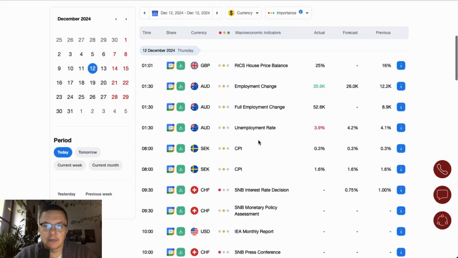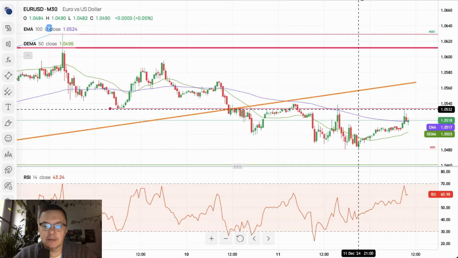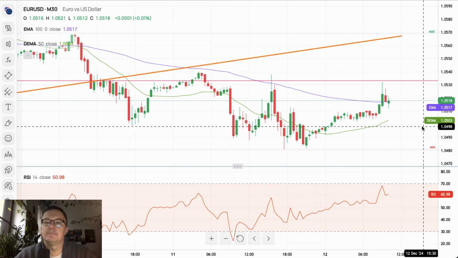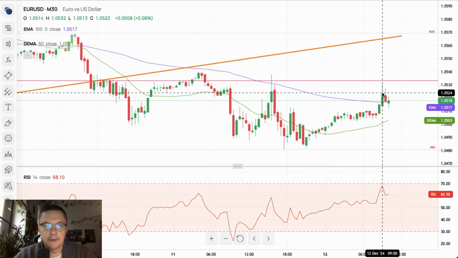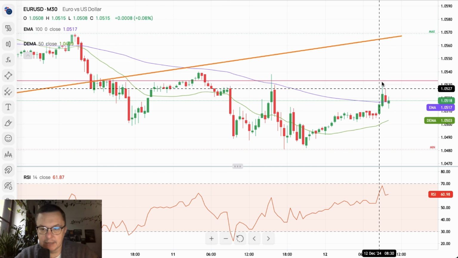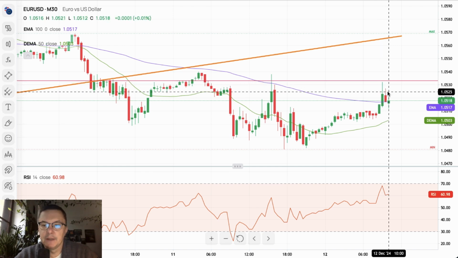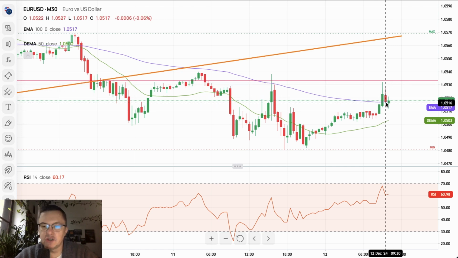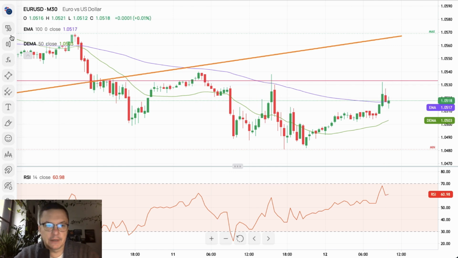We are going to take a look at the euro dollar. Lower time frame chart of the euro dollar, like 30 minutes, is showing us a very low volatility market that is approaching apparently the level of 1.0533, which is the technical resistance. Nevertheless, long upper shadow on this lower time frame chart is showing us that the market has been rejected from this level, and now we are trading just around the moving average.